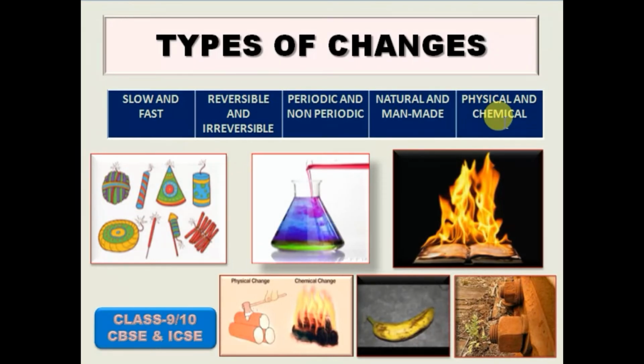In the other case, irreversible changes like the frying of eggs, cooking food, burning of paper, curdling of milk, rusting of iron and baking of cake. These are all examples of reversible and irreversible changes.